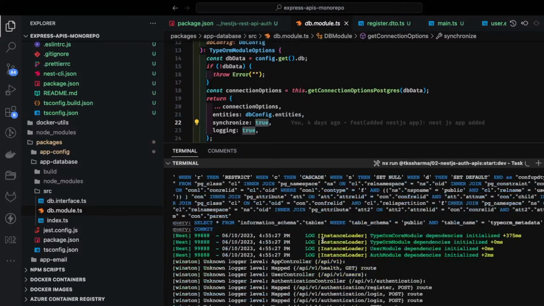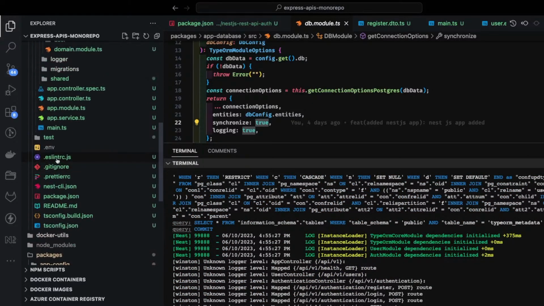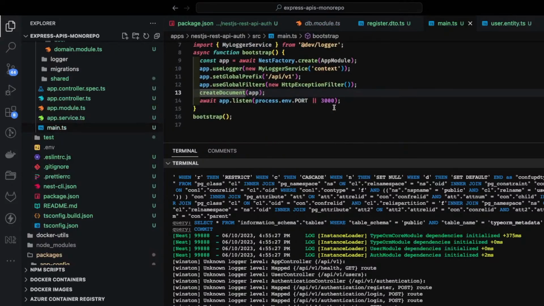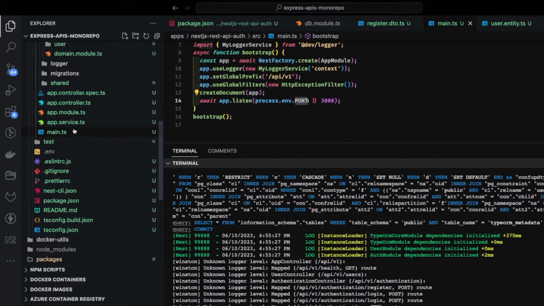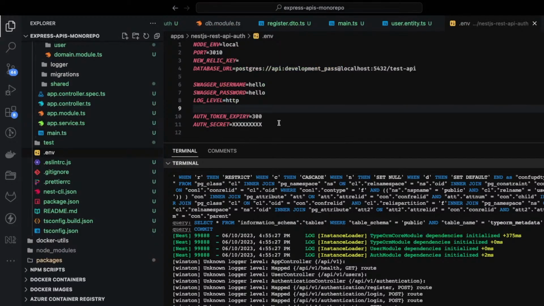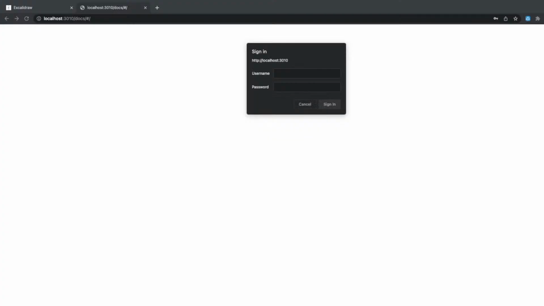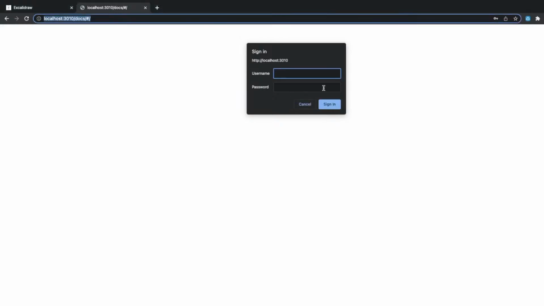So now we can test our implementation. This is running on which port? This is main.ts, API v1, and the port we are passing through environment variables, and the port is 3010. And here we can see our APIs. I will just try to enter hello, because it is using basic auth to protect your Swagger docs.